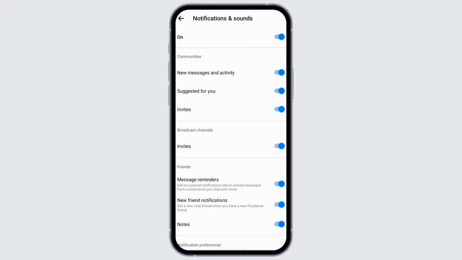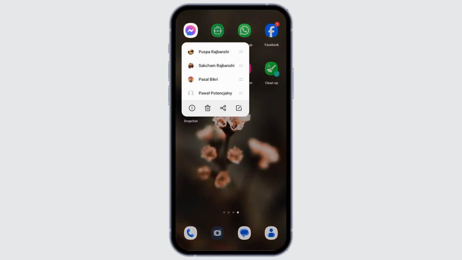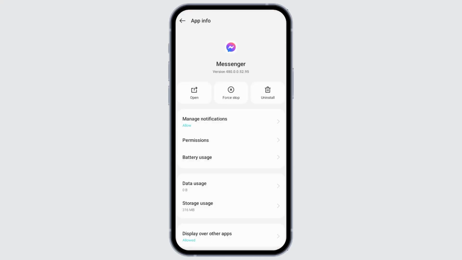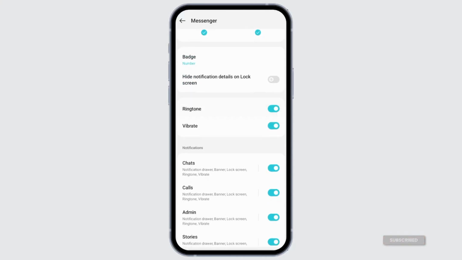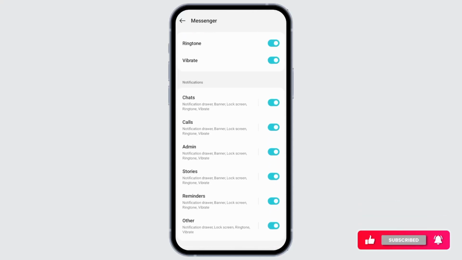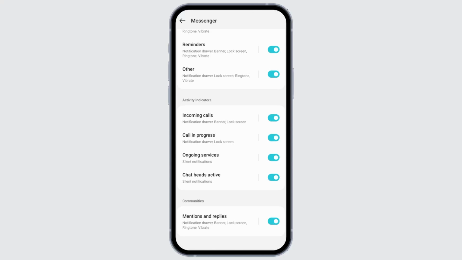Next step, you need to go to Manage Notifications from the Settings tab. So simply, you can tap and hold Messenger and the eye icon to get access to the App Info section. Here tap Manage Notifications and Allow Notification. Simply toggle the button on. Make sure to toggle the button on for ringtone, vibrate, and the notification for chats, calls, admin stories, reminder, and other as well. So once you have toggled the button on for all the indicators and communities as well, restart